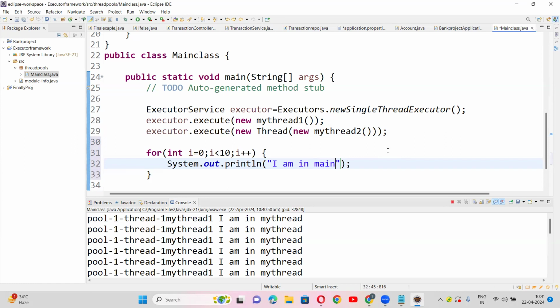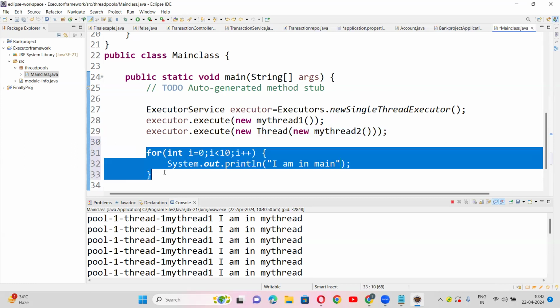But in these two, thread one and thread two, you can prioritize, right? After executing thread one, it's executing thread two. But my question is, how will this main thread print, or might it disturb? That's what I was asking.